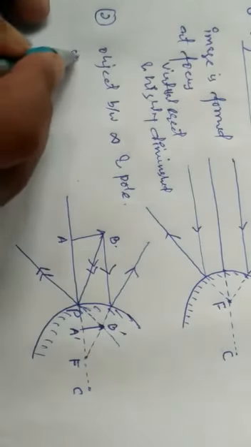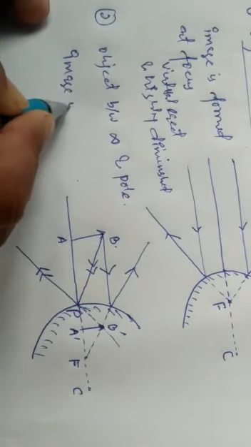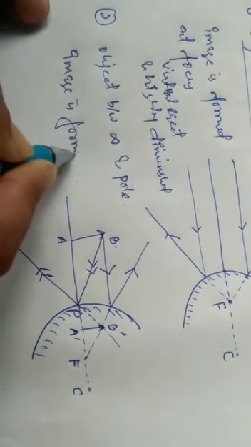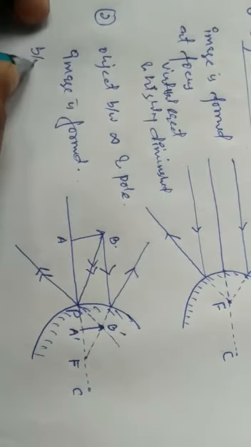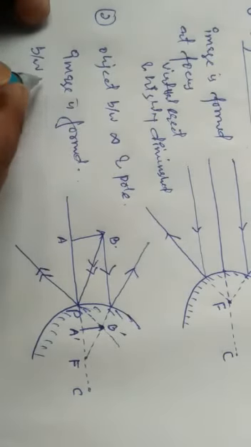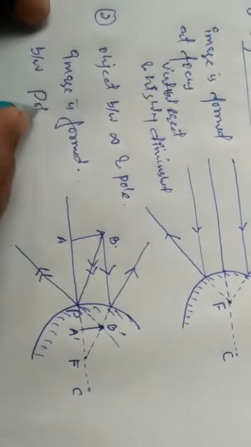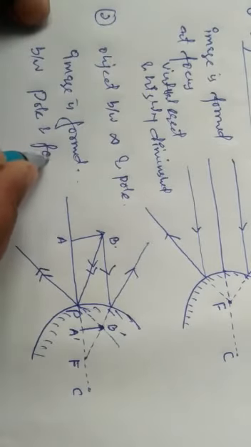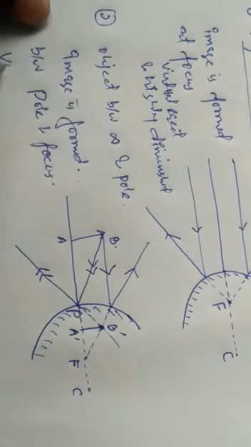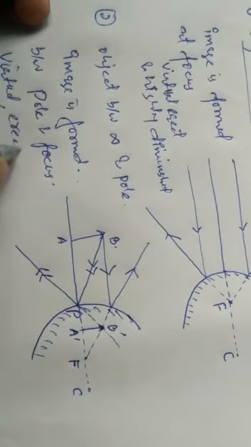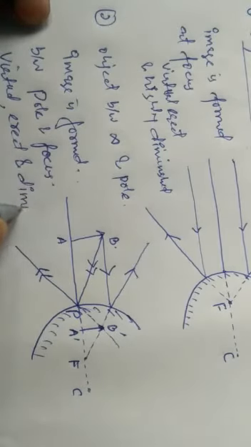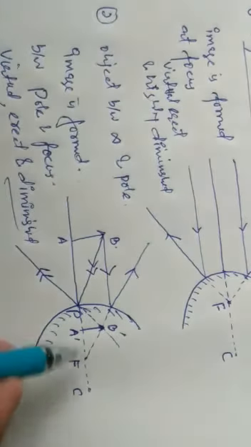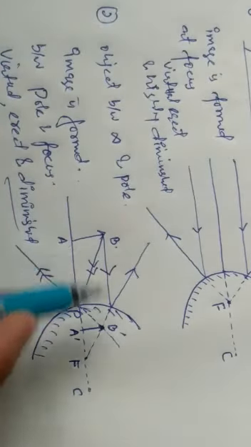The image is formed between pole and focus, virtual, erect, and diminished. Image in this case is virtual, erect, and a bit diminished.